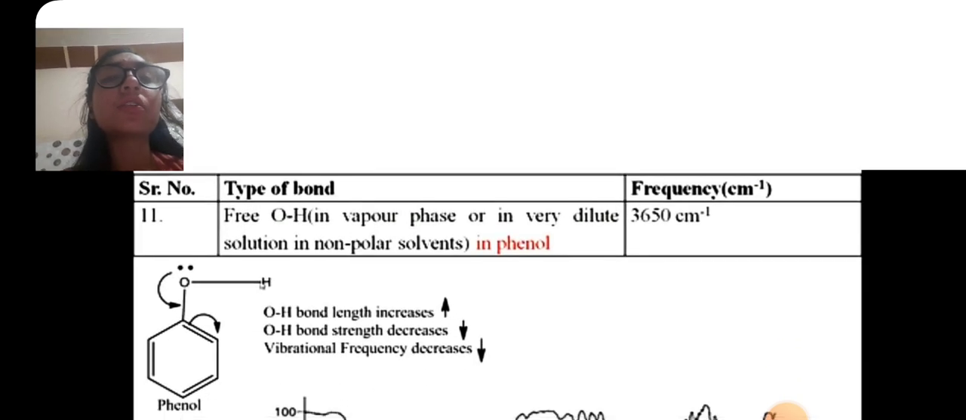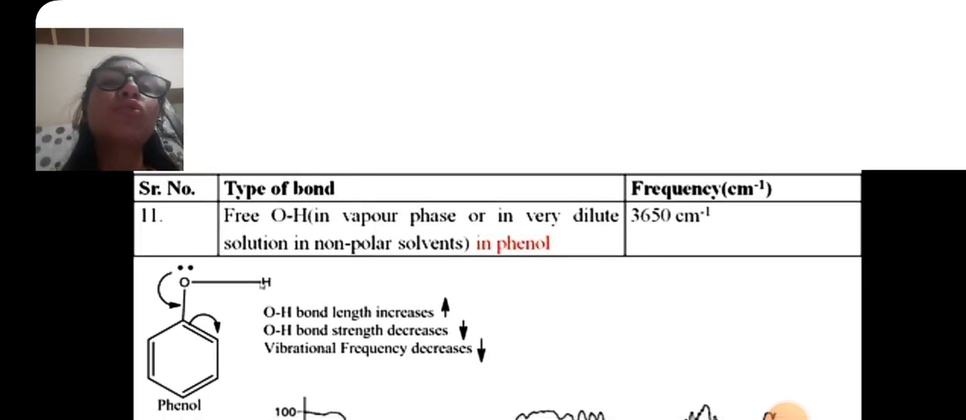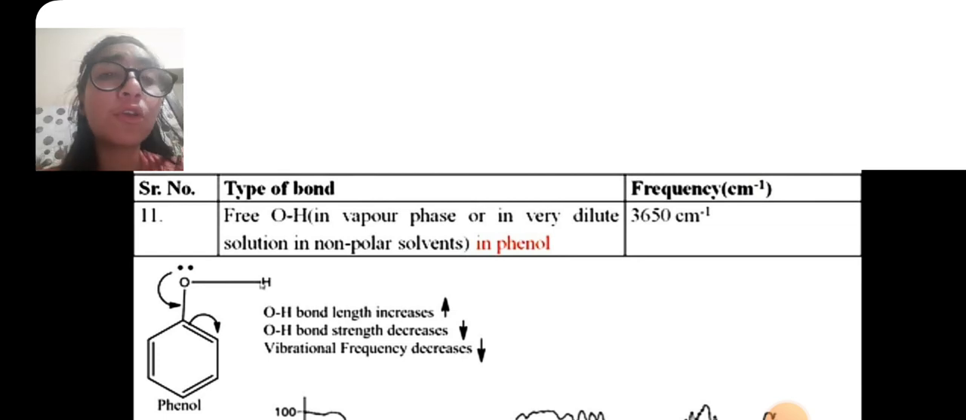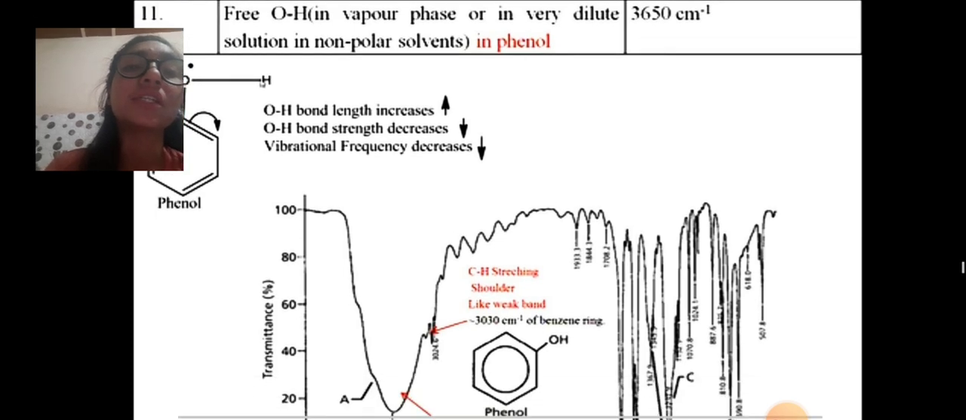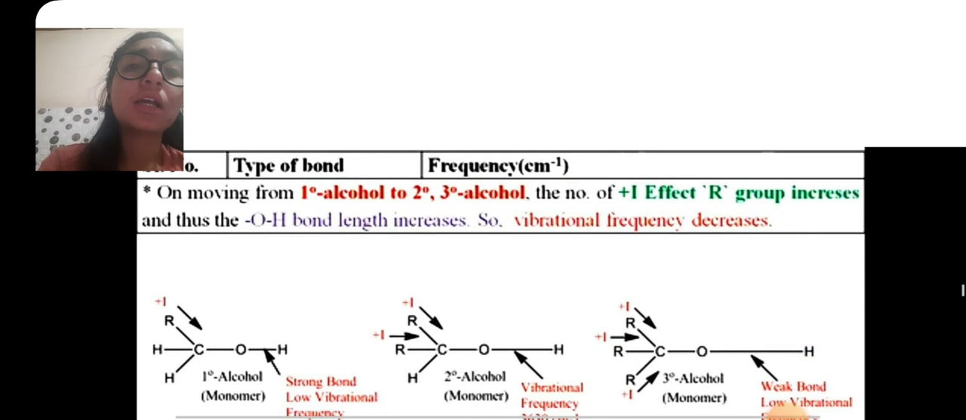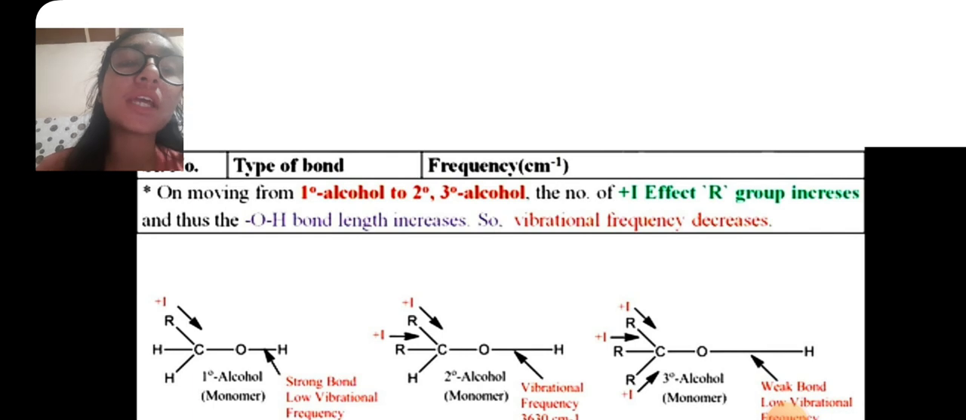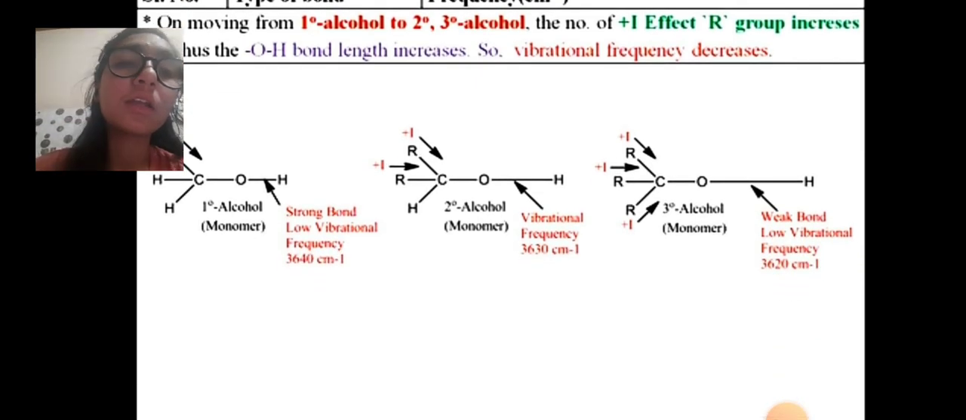Free OH in vapor phase or in very dilute solution in non-polar solvent, and in phenol: OH bond length increases, OH bond strength decreases, vibrational frequency decreases. On moving from primary alcohol to secondary and tertiary alcohol, the number of +I effect R groups increases and thus the OH bond length increases, so vibrational frequency decreases. Primary alcohol: strong bond, high vibrational frequency. Secondary alcohol: intermediate. Tertiary alcohol: weak bond, low vibrational frequency.